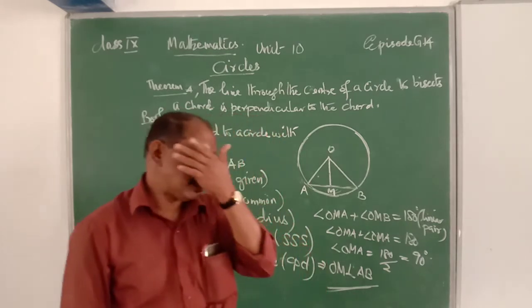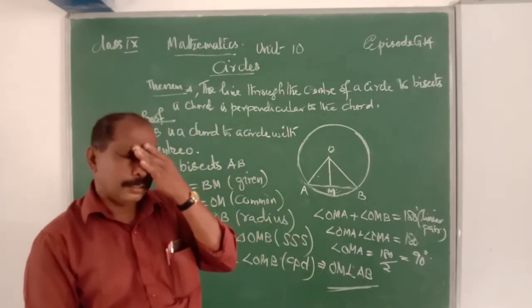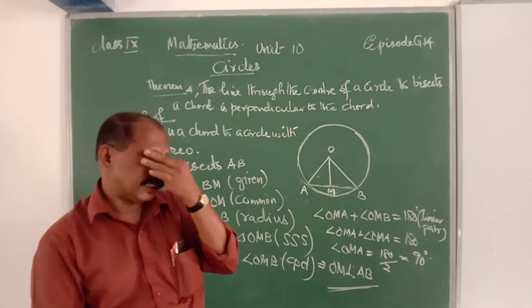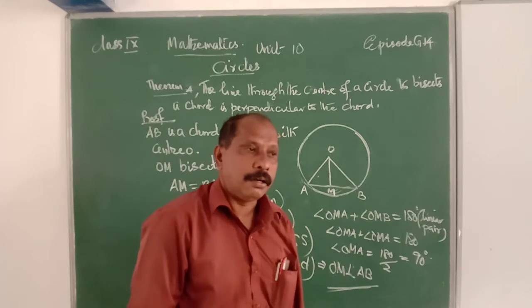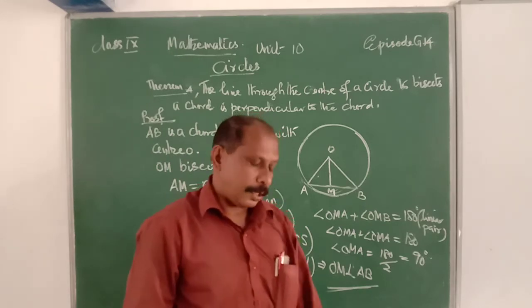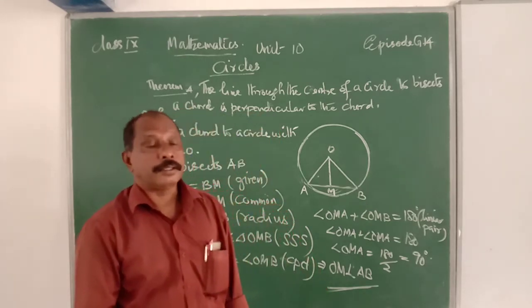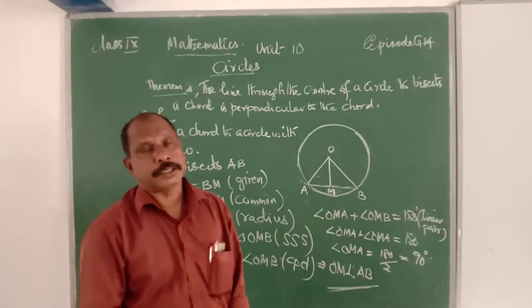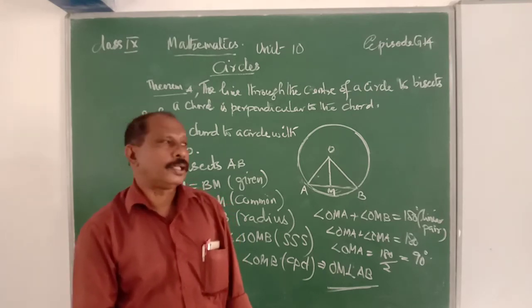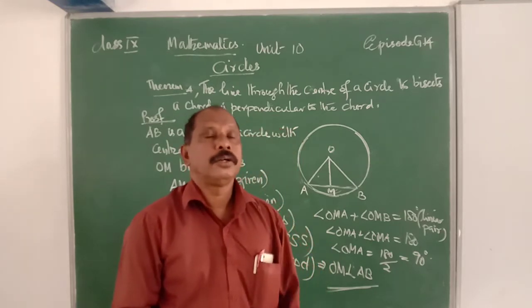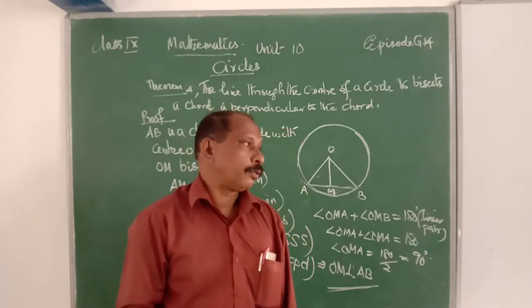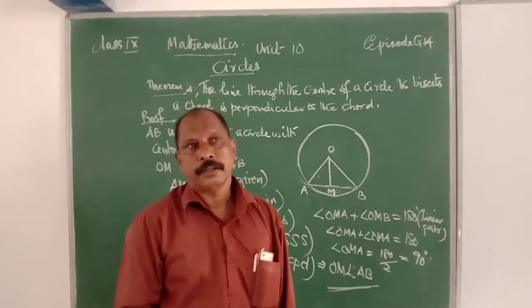That means the theorem is what? If the line segment from the center to a chord of a circle bisects that chord, then it is perpendicular to the chord. That is the theorem. Therefore, we have the proof. AB is a chord of a circle with center O.